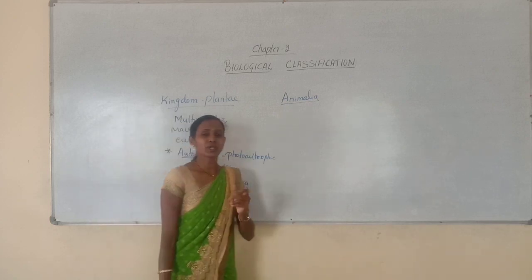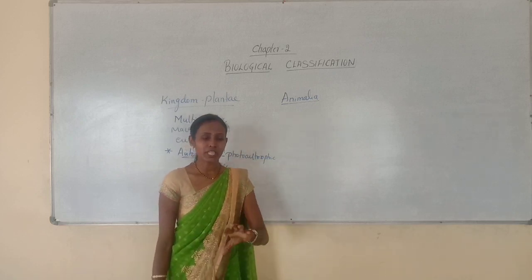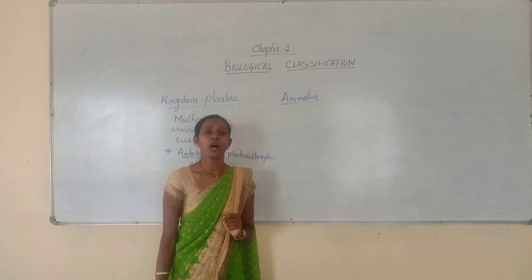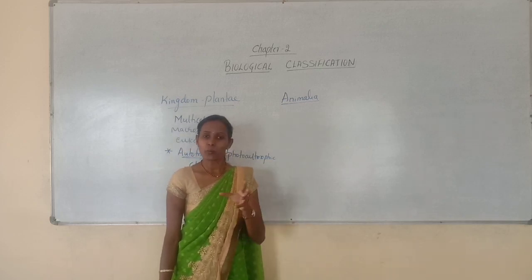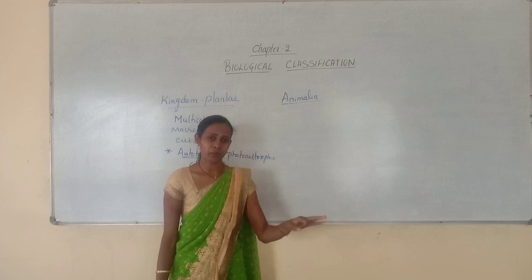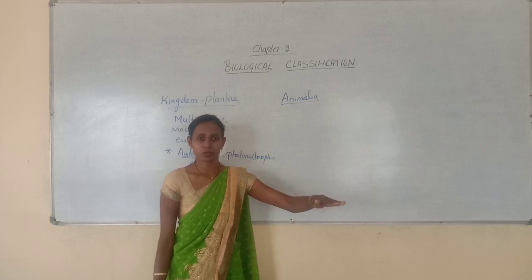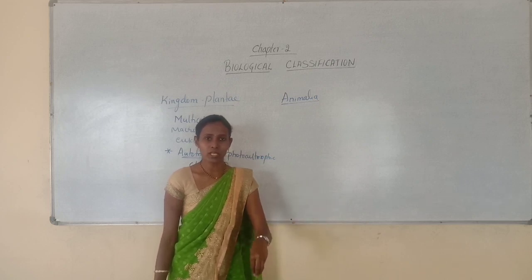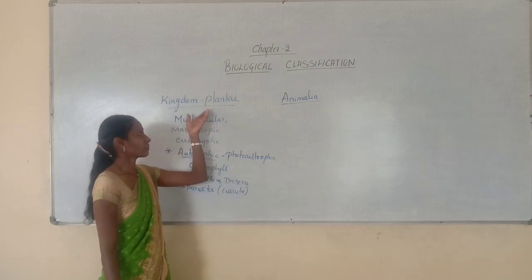Whenever you look at plants, they are usually fixed to the soil. How are they able to fix themselves to the soil? They are always fixed to the soil with the help of a root system. All terrestrial plants have a well developed root system, with the help of which they are fixed to the soil. But some are aquatic and free floating, usually floating on the surface of the water. Some aquatic plants are also fixed to the soil at the bottom of the water body. So this is about certain features of this plant kingdom.